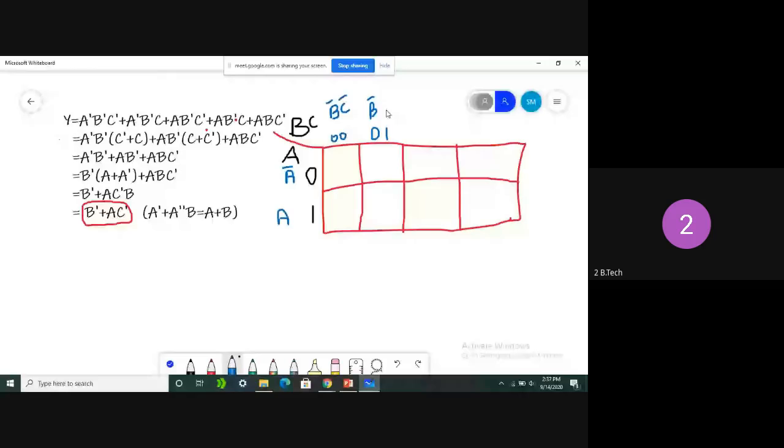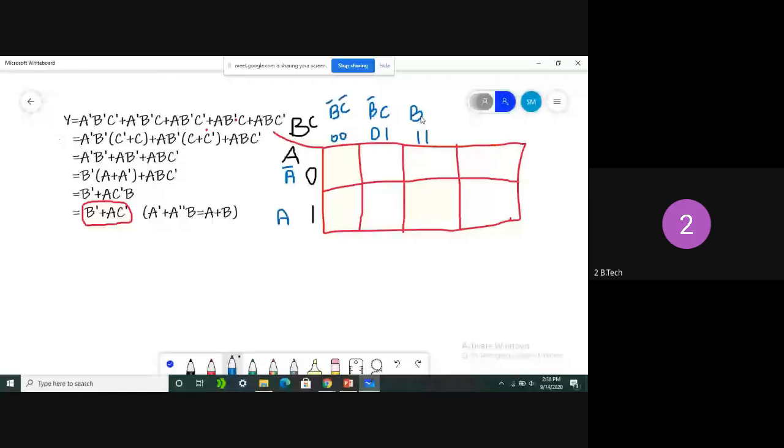B bar C. And for the next combination, what is its value here? This is the 1 1 combination, which means BC. Now it is the 1 0 combination. What is the value? B C bar. Yes, very good. B C bar. We can compare with either the 0 minterm value or the minterm product value.